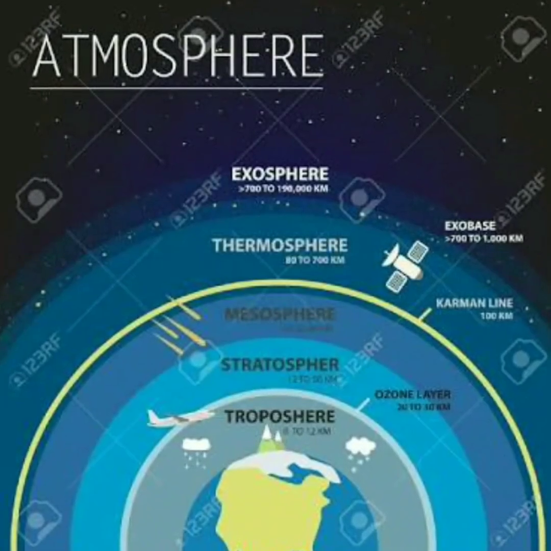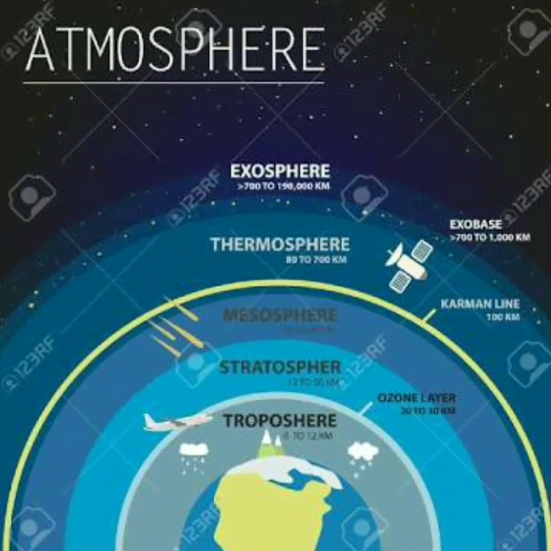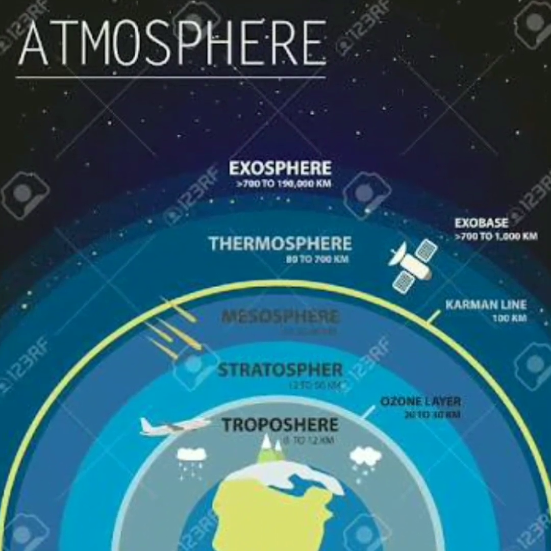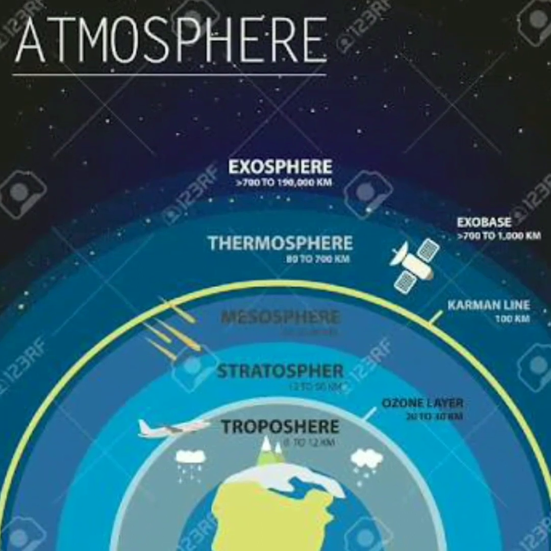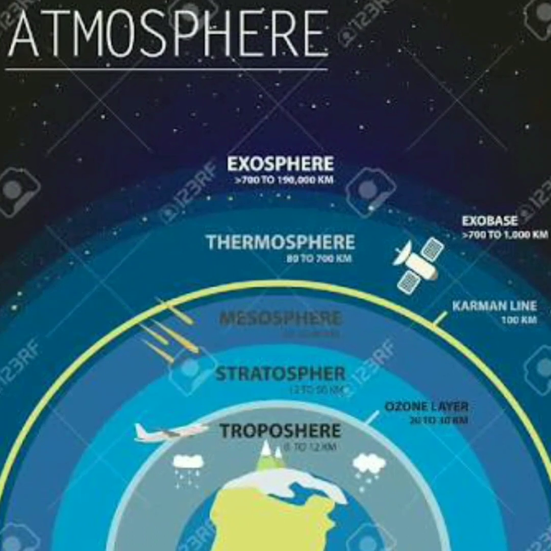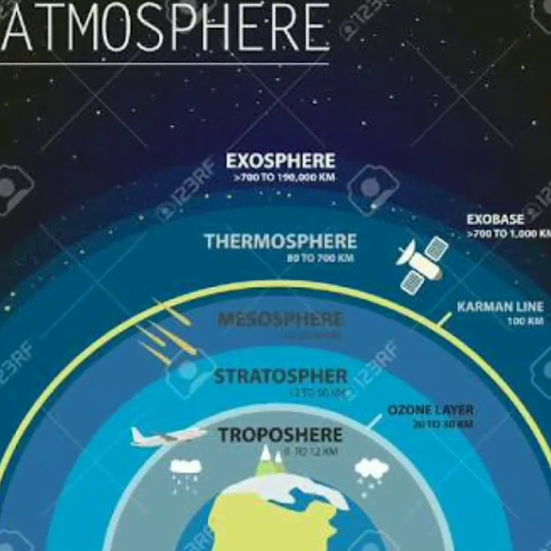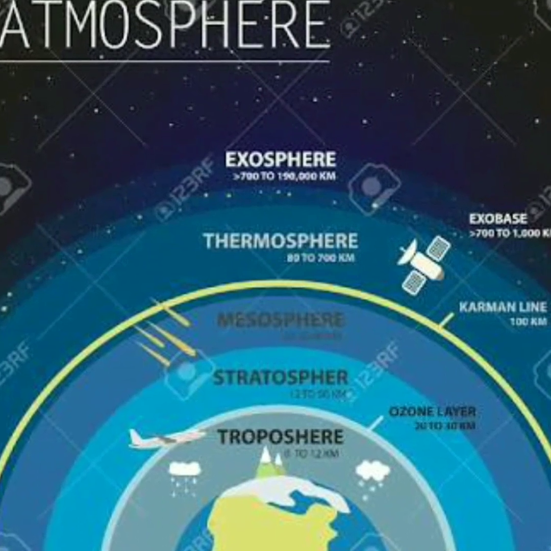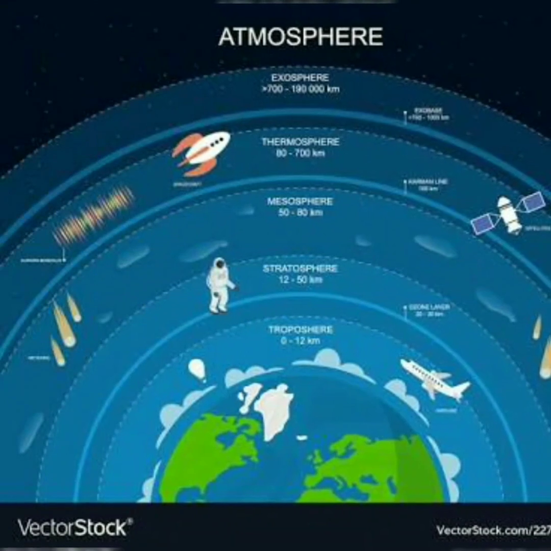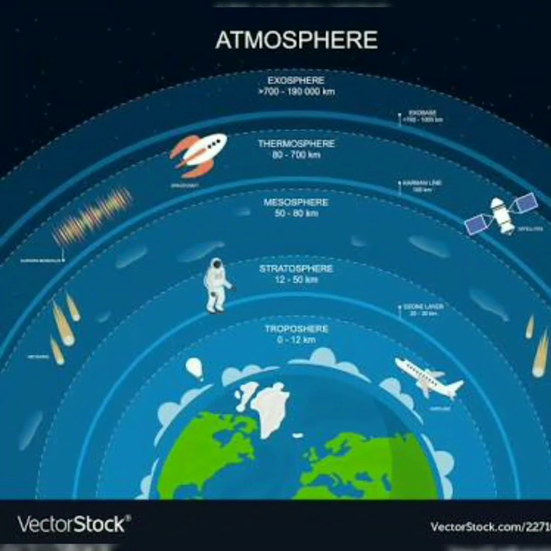And the next point is the atmosphere. There are many gases in the atmosphere, like nitrogen, oxygen, hydrogen, neon, argon, krypton, and ozone. And ozone is another important gas. Why is it important? Because it absorbs the ultraviolet rays from the atmosphere. That is why it is important.